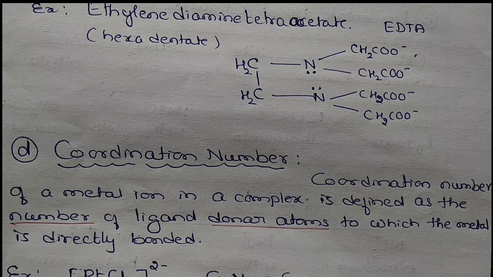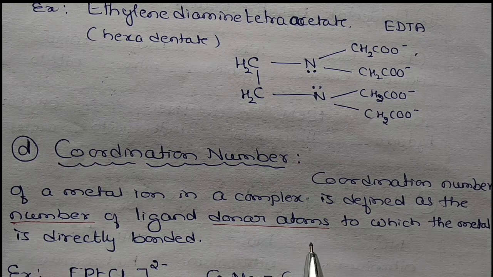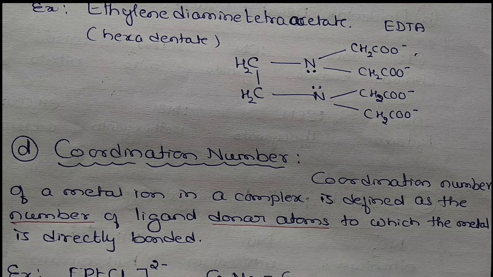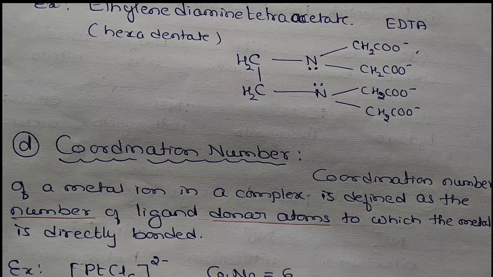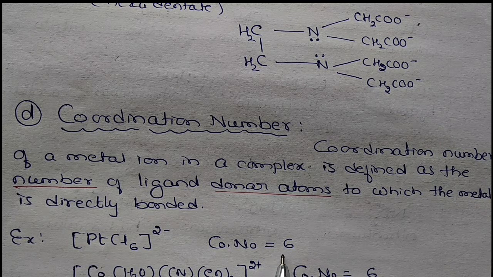So here it is nothing but the number of ligand donor atoms. We have to see how many donor atoms there are. It is not the number of ligands, the number of donor atoms is important here. Okay. For example, the platinum hexachloride ion. The coordination number of platinum is 6 because it is bonded with 6 chlorides, and chloride is unidentate.